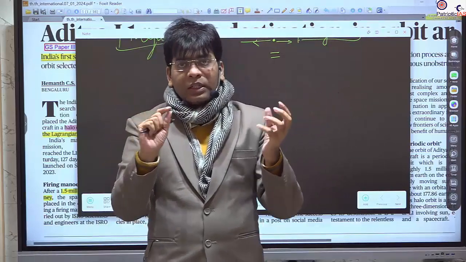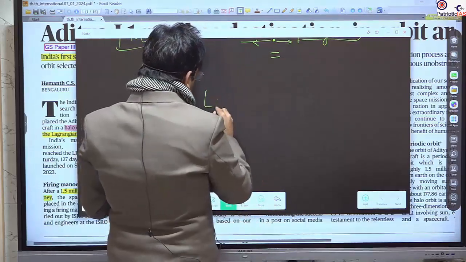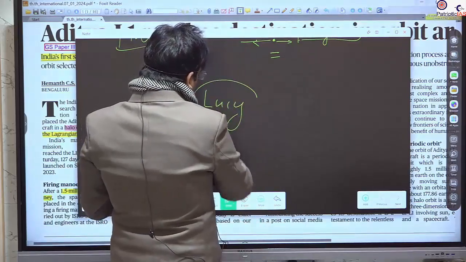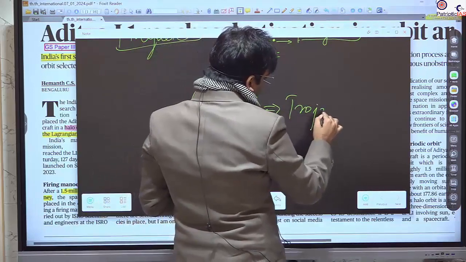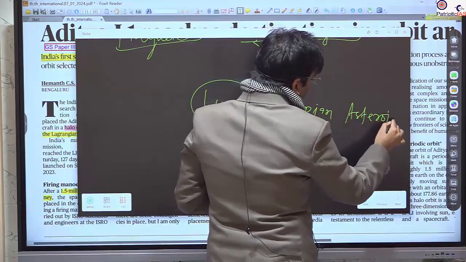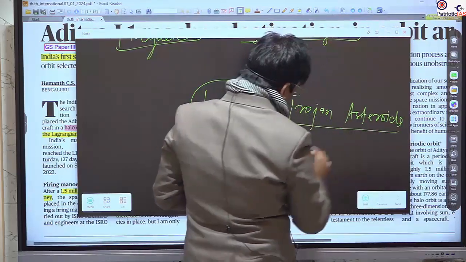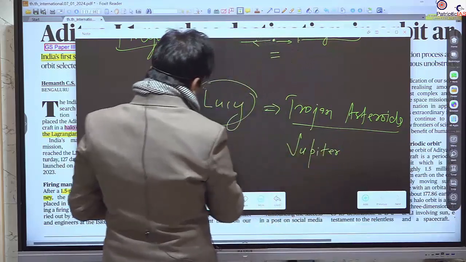That's why there is a NASA mission, Lucy, for these Trojan asteroids. Particularly it is on the Jupiter Trojans, this Lucy mission.